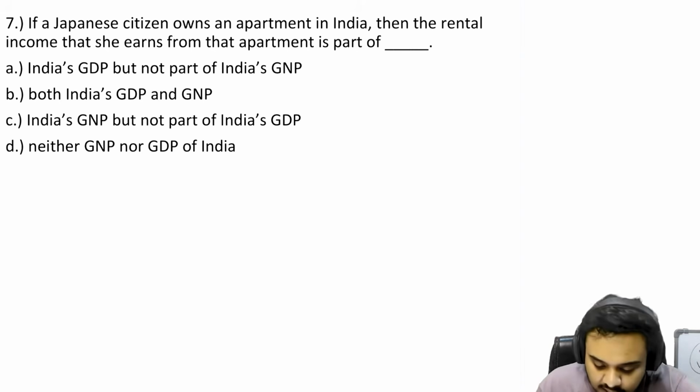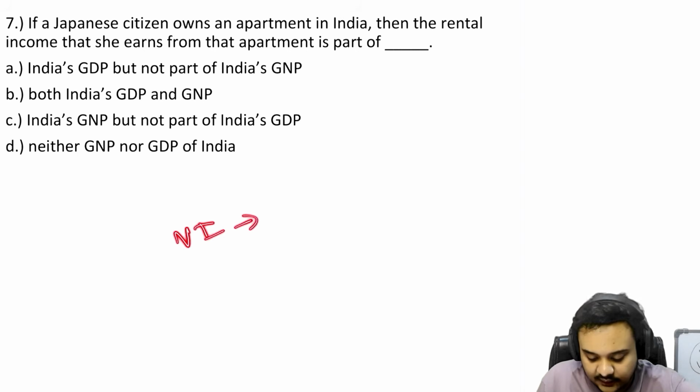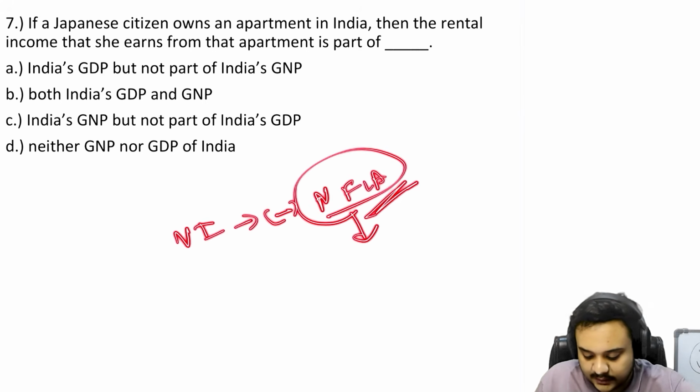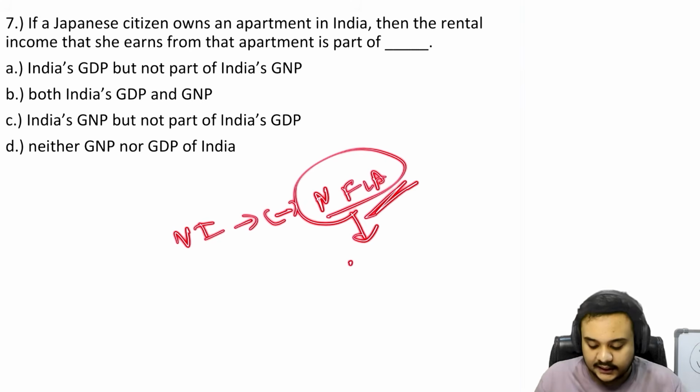So for GNP, you obviously know that when we talk about national income, we deduct something called the net factor income from abroad, which means that the factor income that was earned inside of India that is going abroad is deducted, and the factor income that is coming from abroad is added. So that gives us NFIA.